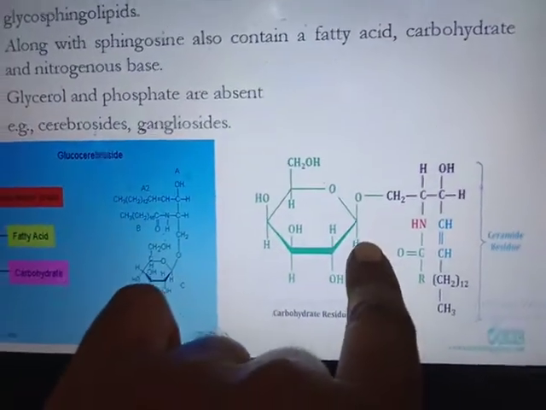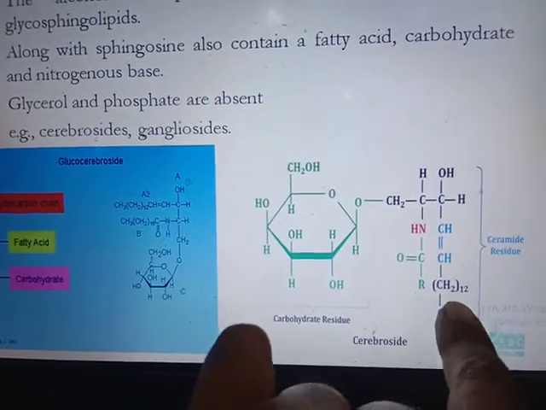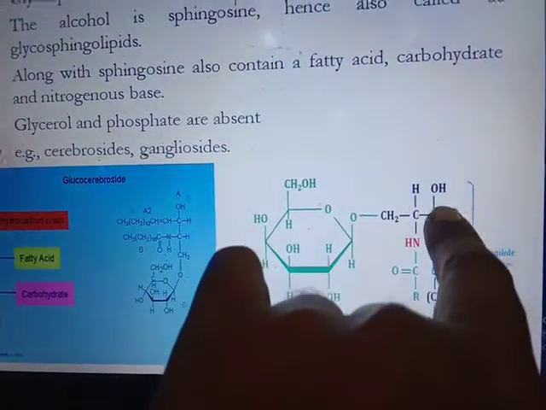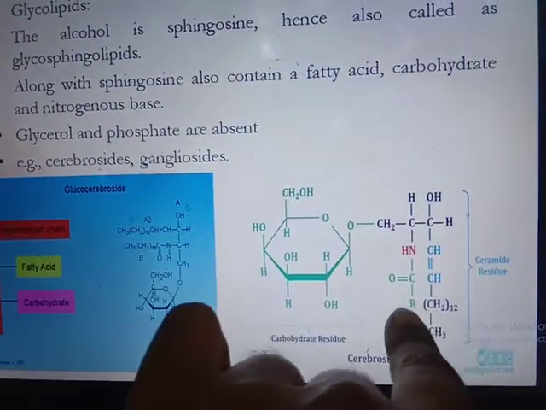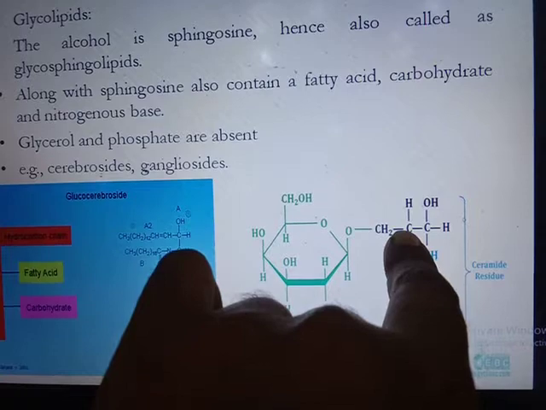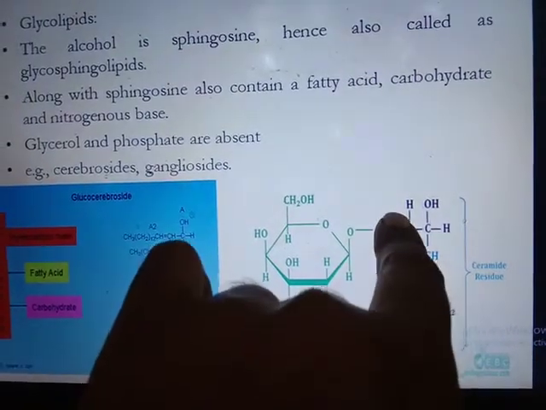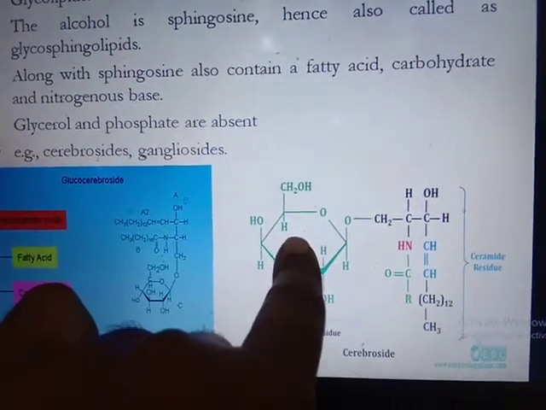Again here we see this is the sphingosine, then it is linked to the fatty acid chain and also linked with the carbohydrate.